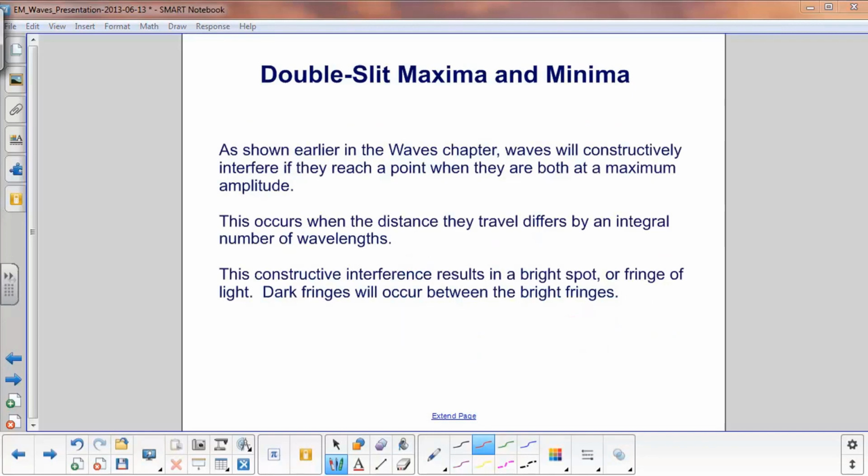This was shown earlier in the waves chapter. Waves will constructively interfere if they reach a point where they are both at a maximum amplitude. This will occur when the distance they travel differs by an integral number of wavelengths, like 1, 2, 3, 4, etc. The constructive interference will give you a bright spot, typically called a fringe of light. Dark fringes will occur between the bright fringes.